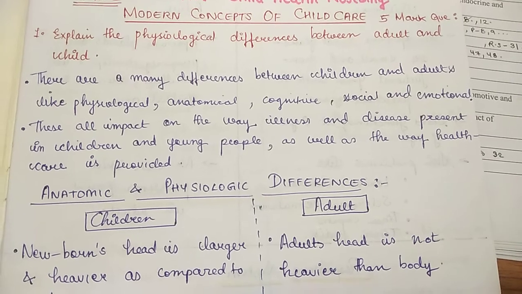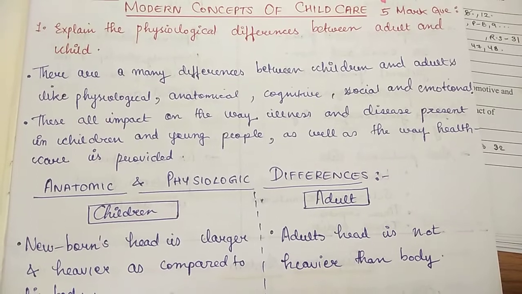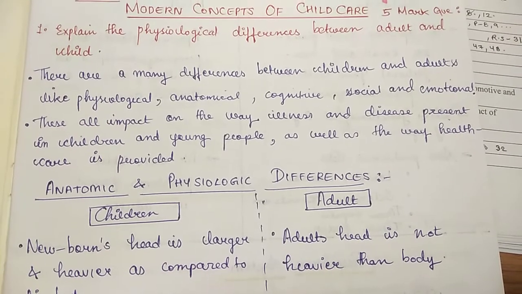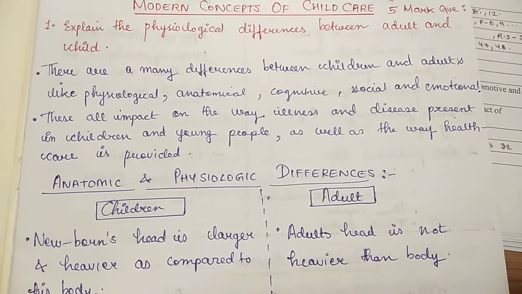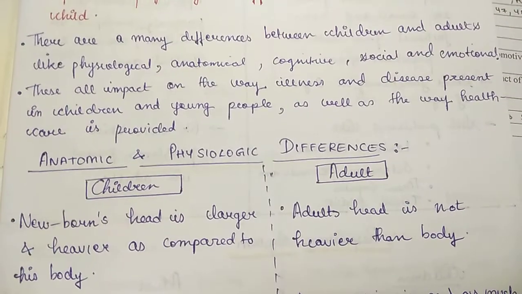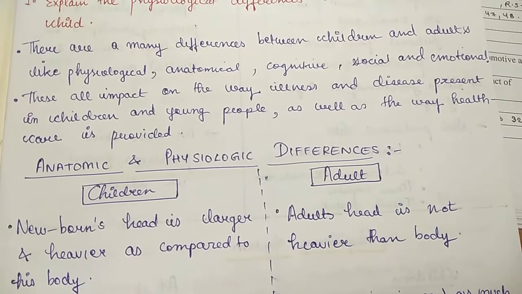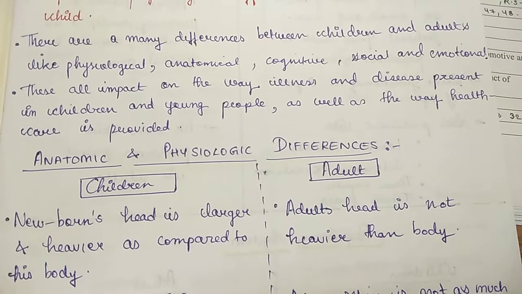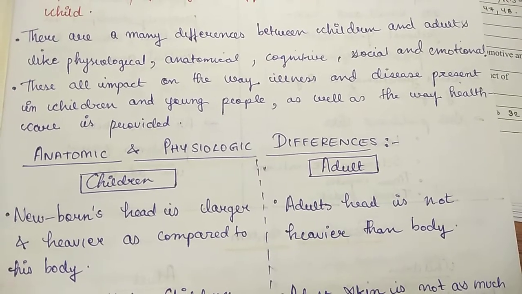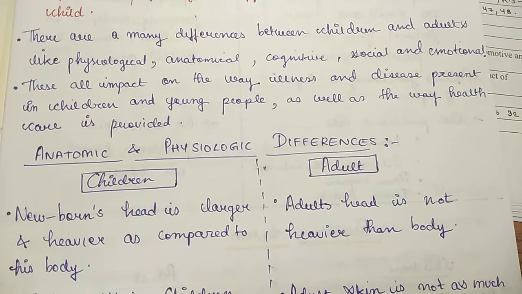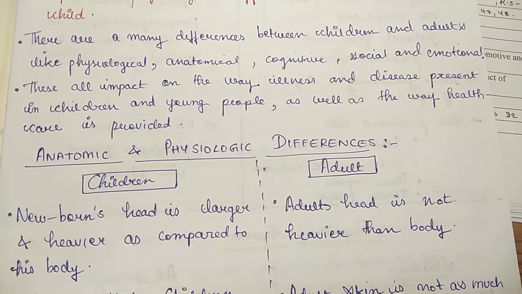Hello everybody, in this video we will see a very important question in child health nursing, which is: explain the physiological difference between adult and a child. As an introduction, you can see there are many differences between children and adults, like physiological, anatomical, cognitive, social and emotional. These all impact the way illness and disease present in children and young people, as well as the way healthcare is provided.